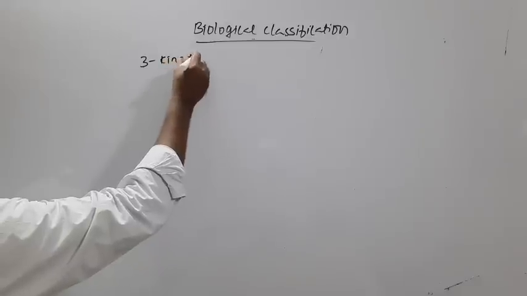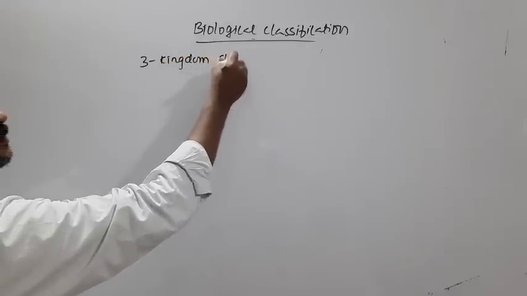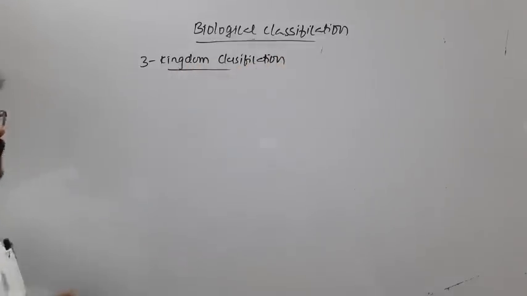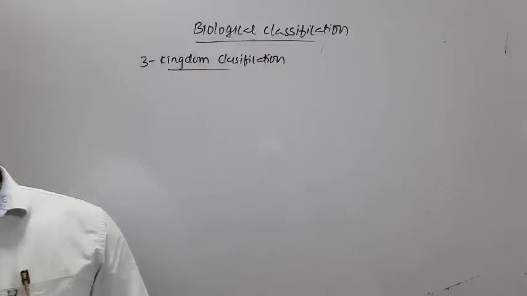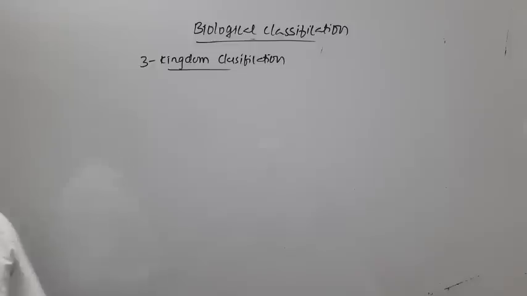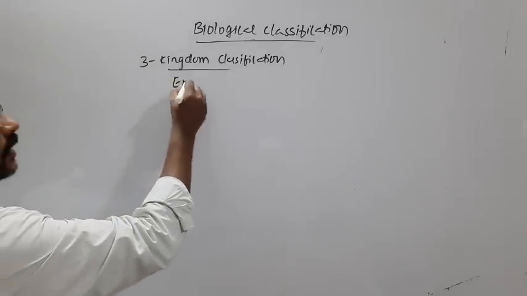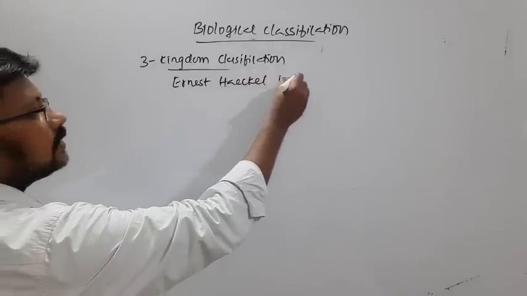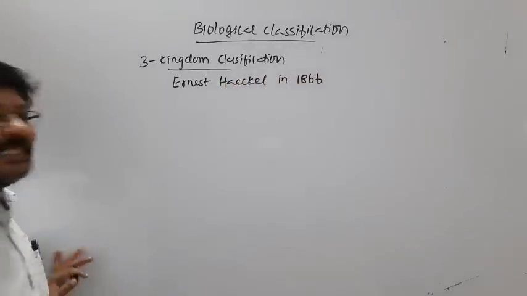So in course of time, the three kingdom classification was proposed by Ernest Haeckel in 1866.